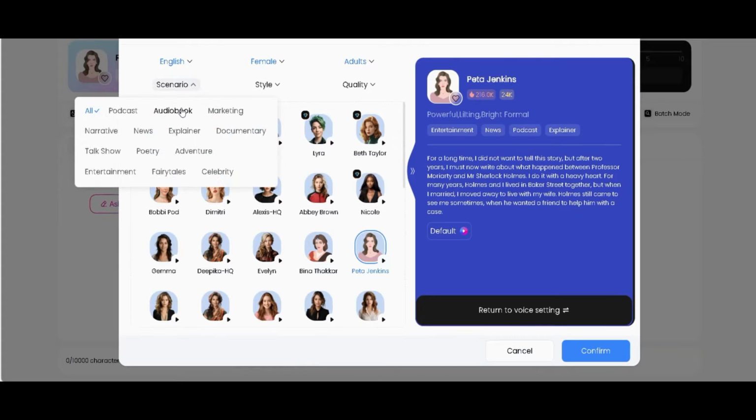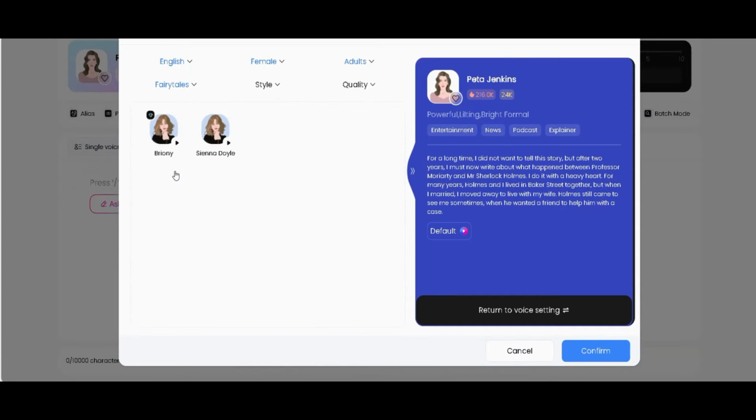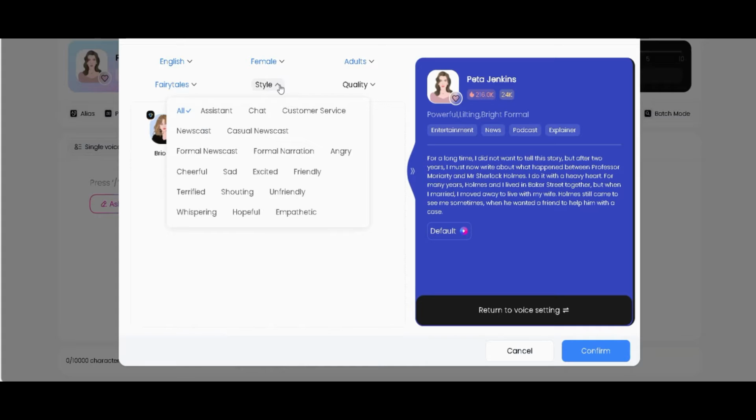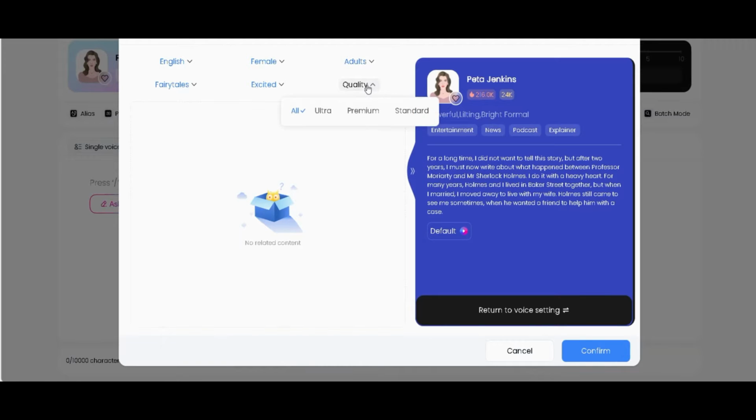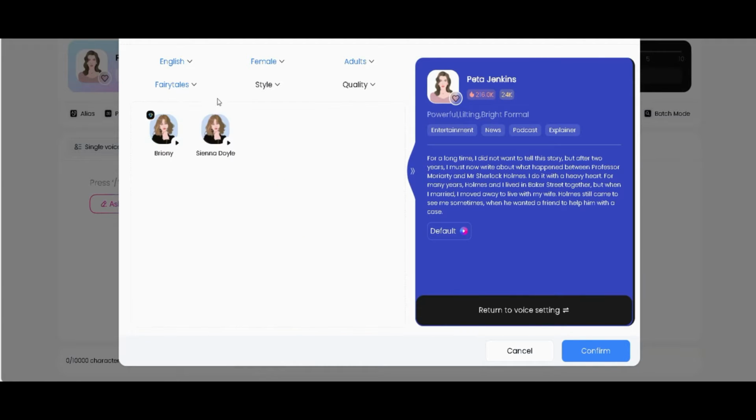Now you can go ahead to choose the scenario. With that, you have to choose the fairy tale option since our video is all about the fairy tale story, which is quite simple. Now for the style, you can choose from anyone due to the topic of your video. Let's try a few of their quality voices.